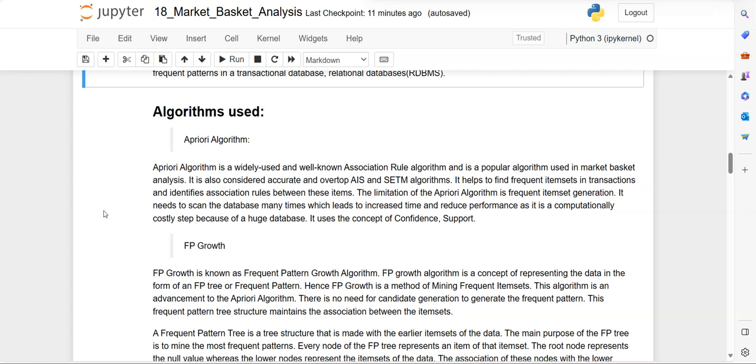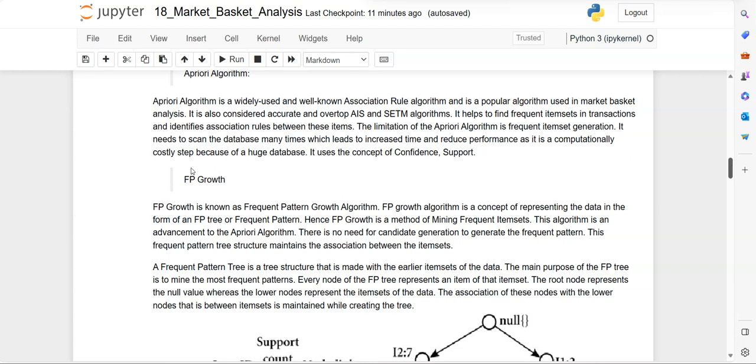And that association rule supports the minimum support and confidence values. One of the limitations of this algorithm is frequent item generation. It needs to scan the database many times, so this could take time, which means the performance of your system is degraded. That is the drawback, but it is popularly known. It gives the association rules for the frequent items.